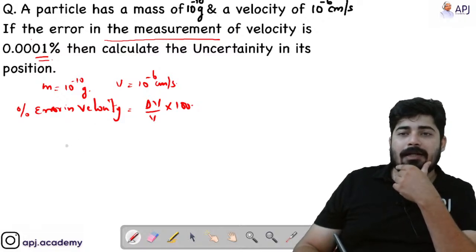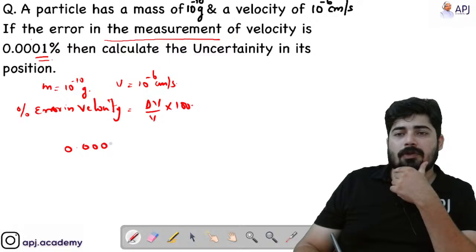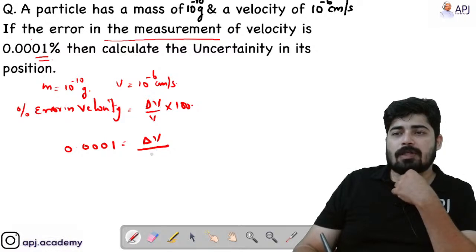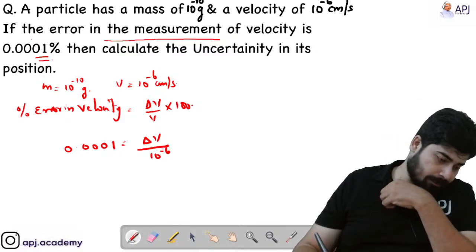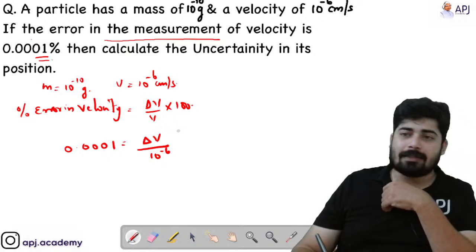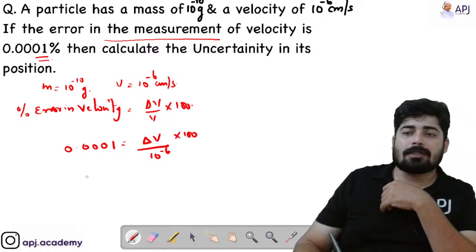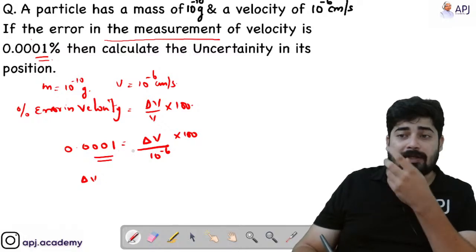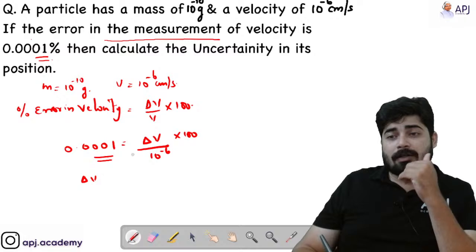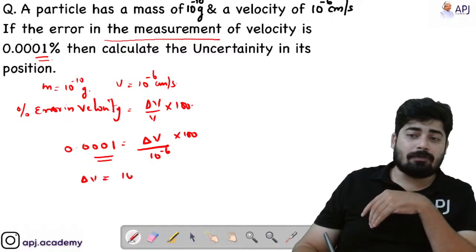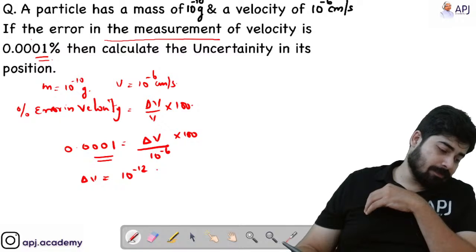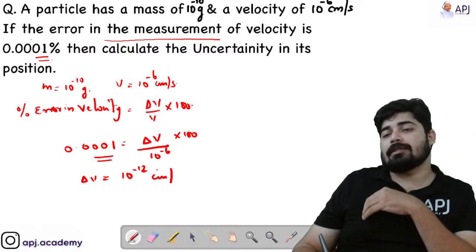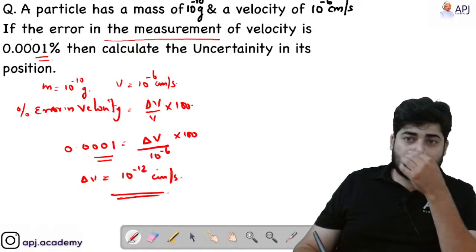So percentage error is given as 0.0001, that is equal to delta V, which we have to find out, divided by V. What is V? 10 raised to minus 6, into 100. So what is delta V? Delta V is equal to 10 raised to minus 4 into 10 raised to minus 6, which is 10 raised to minus 10, divided by 10 raised to 2, that is 10 raised to minus 12. So delta V will be equal to 10 raised to minus 12 centimeter per second. Okay, so we got the uncertainty in velocity.